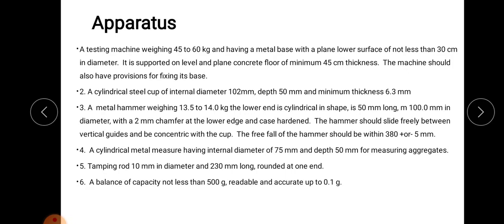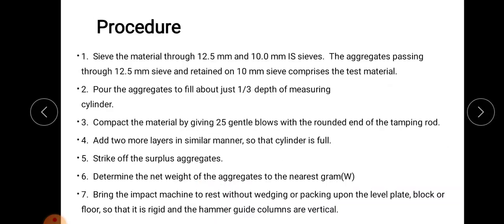Next, there is a cylindrical steel cup of internal diameter 102 mm and depth 50 mm, minimum thickness 6.3 mm, and there is a metal hammer, whose dimensions are given. There is a cylindrical metal measure having internal diameter 75 mm and depth 50 mm for measuring the aggregate, and a tamping rod in order to give the blows. Next, there is a balance of capacity not less than 500 grams. So these are the apparatus for the impact value test.